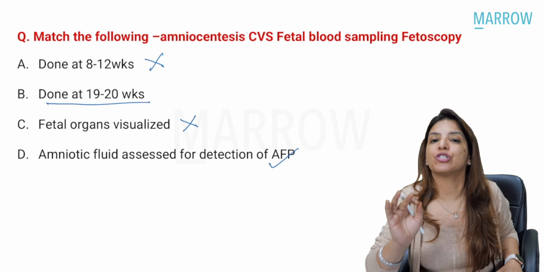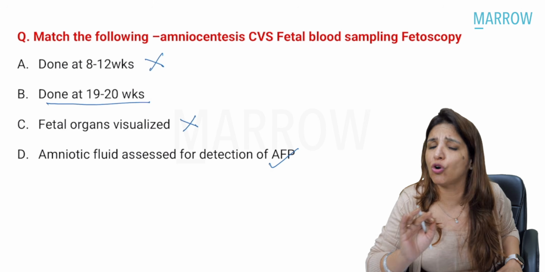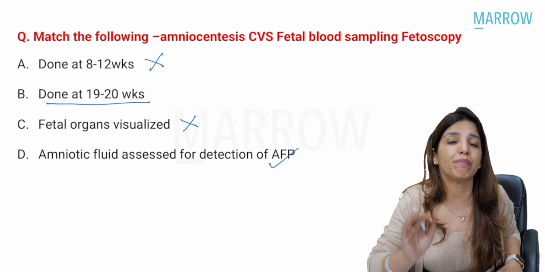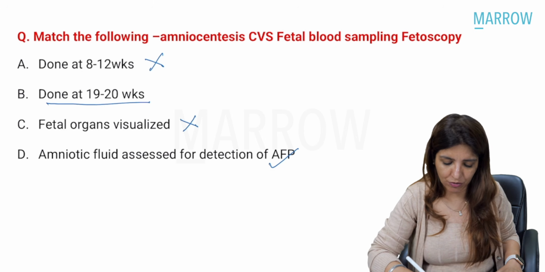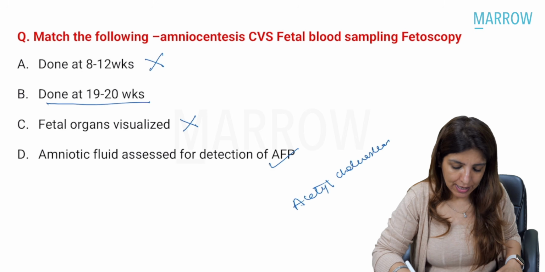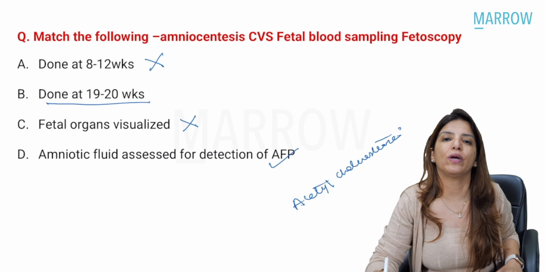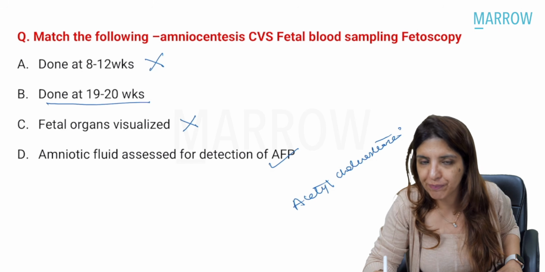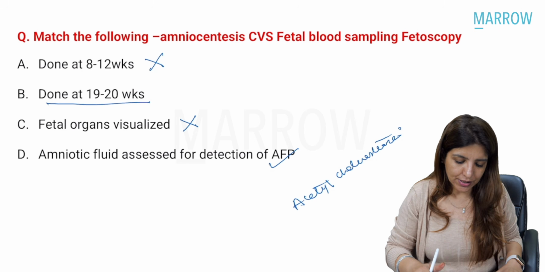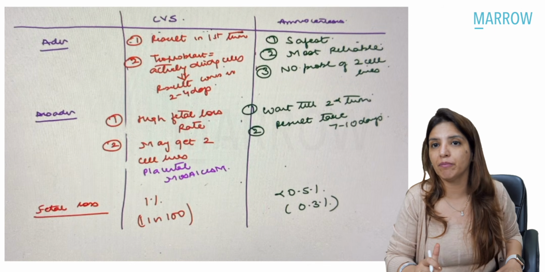If they ask you which is the best biochemical marker for detecting neural tube defect, please do not mark the answer as alpha fetoprotein. Best biochemical marker for neural tube defects is acetylcholinesterase. Other than this, amniocentesis is also done for knowing about the fetal lung maturity, right? So everything about amniocentesis I have told you in the main videos.